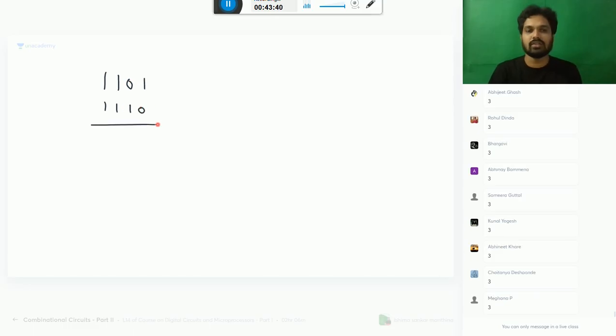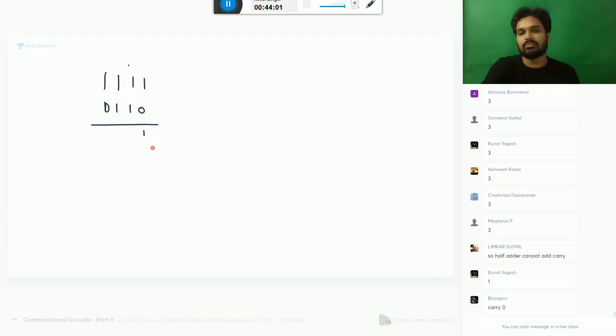Suppose you add this. Okay. 1 minute. 1 plus 0, what is the answer? Sum is 1, carry is 0. 1 plus 1 is 2, so sum 0, carry 1.